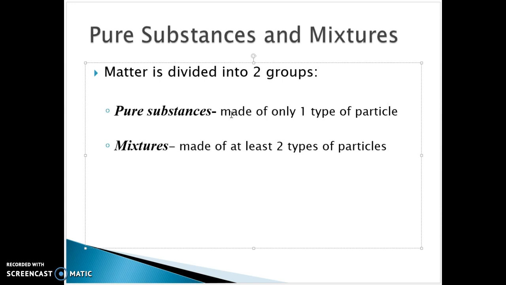Okay, so a pure substance would be like your elements, your compounds. Well, they're all the same. All the particles that make them up are the same. Now, a compound is a combination of atoms, but they're chemically bonded together, like water, H2O. Each water compound is H2O. They're all the same particle that make them up. A mixture is a mixture of two types of particles.